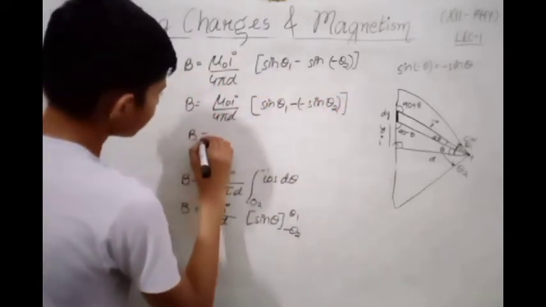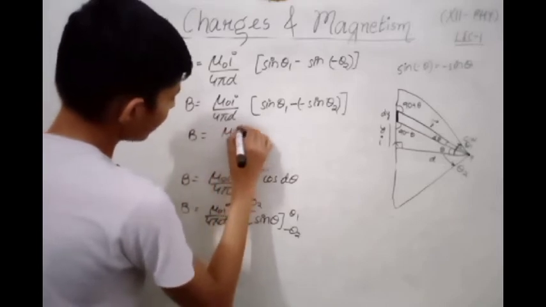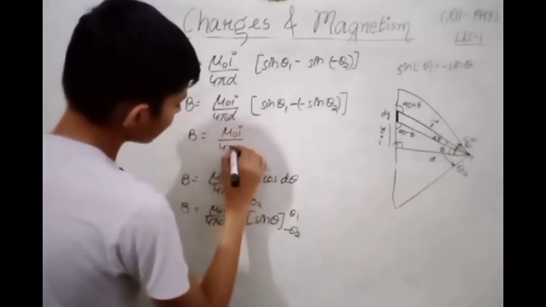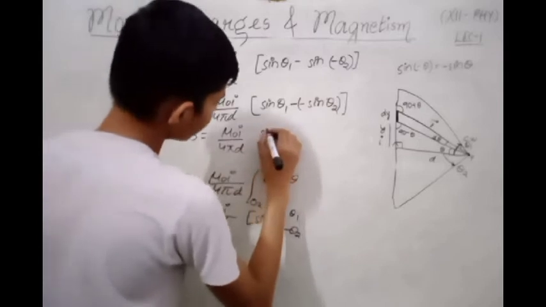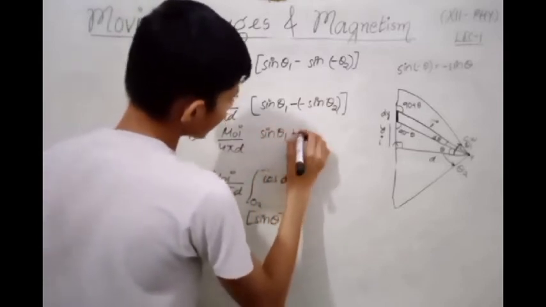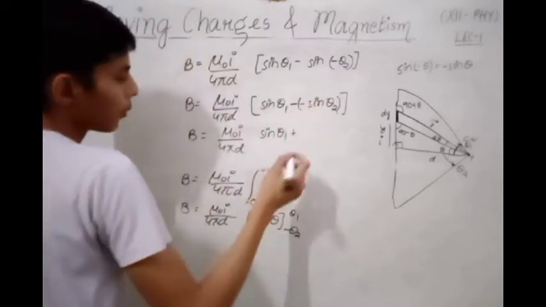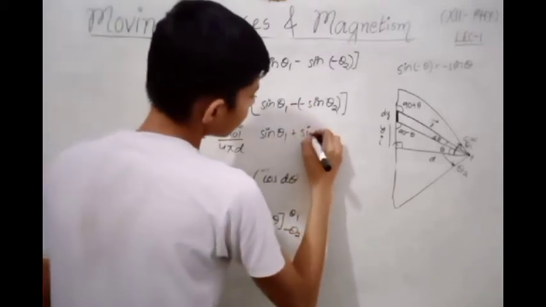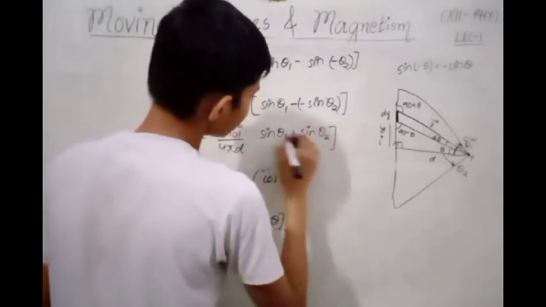B equals mu naught I divided by 4 pi d, sin theta 1, negative and negative will become positive, and plus sin theta 2.